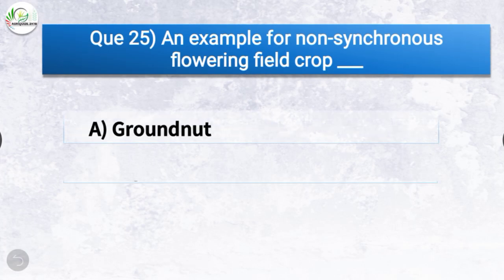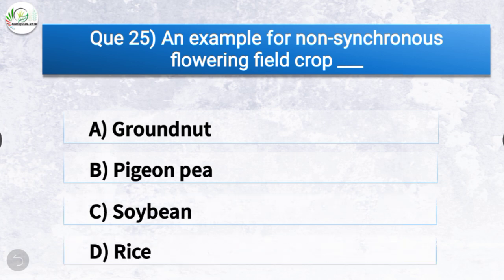Question number 25. An example for non-synchronous flowering field crop is dash. The options are groundnut, pigeon pea, soya bean, or rice. The correct answer is option D, rice. So an example for non-synchronous flowering field crop is rice.